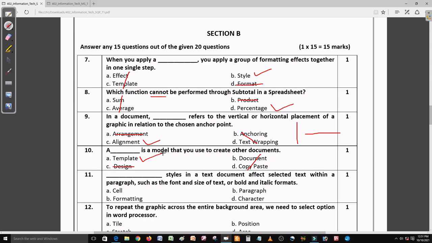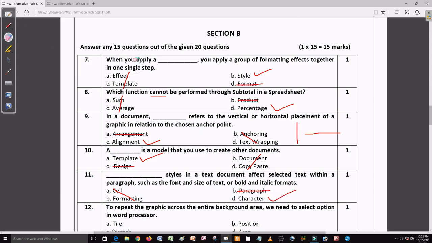Now come to question number 11. Dash style in a text document affects selected text within a paragraph, such as font size, bold, italic and format. So here he is talking about only characters. So cell and formatting, no, both are not the right answer. Paragraph, no, it's not the right answer. Yeah, character is the right answer here.